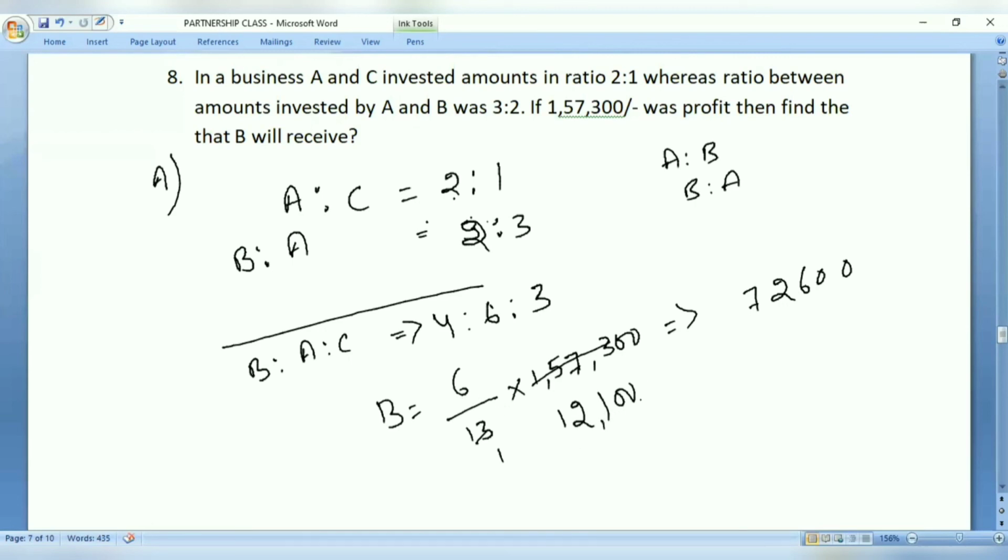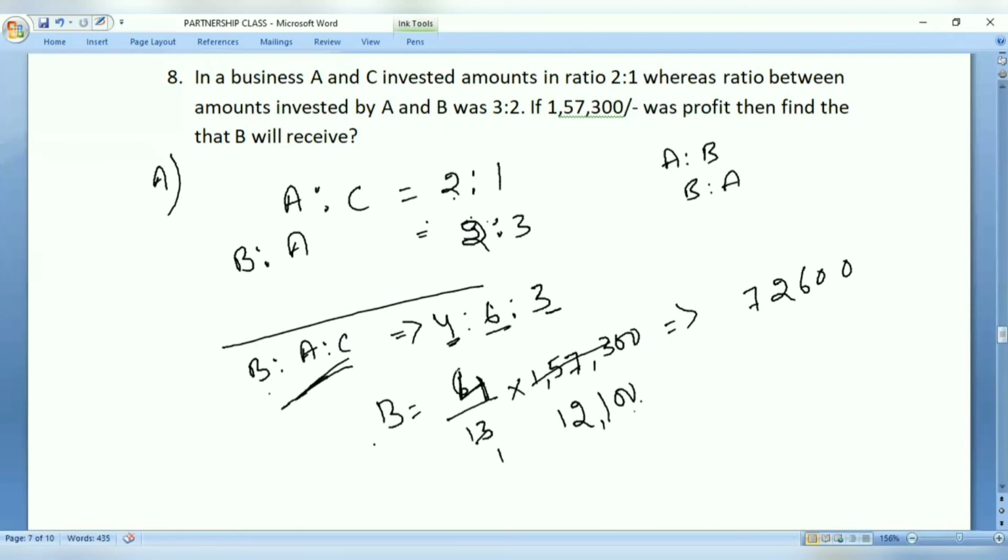So 6 ones are 6. This is becoming B's share, right? So B's share means, sorry, this is B is to A is to C, guys. So here this becomes 4. But B, here we are not calculating A is to B is to C. We are calculating B is to A is to C. Okay, so be careful here.